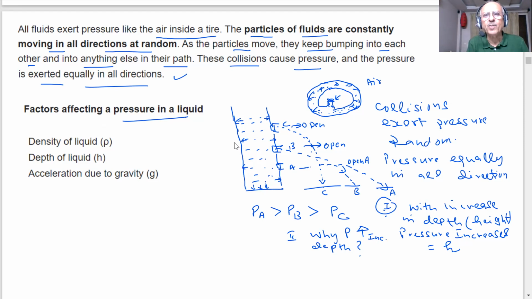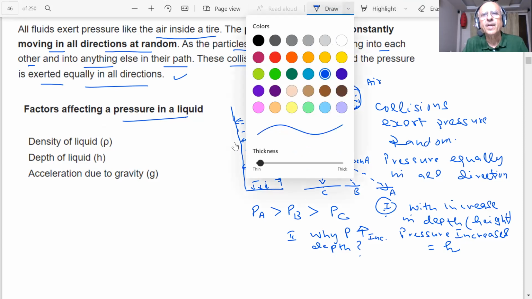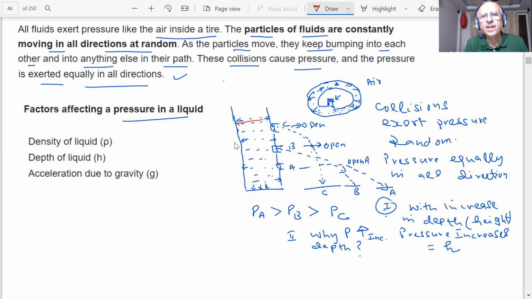Now, what is happening if you consider different layers of the fluid, student? See, interesting thing is coming now. If I see, these are the layers of the liquid, student. What is happening? This layer of the liquid has how much liquid above it? This much. And if I consider this layer of the liquid, how much liquid does it have? This height. And if I consider this layer, how much height is there? H1 height, H2. So what is happening? There is more liquid above it, student.